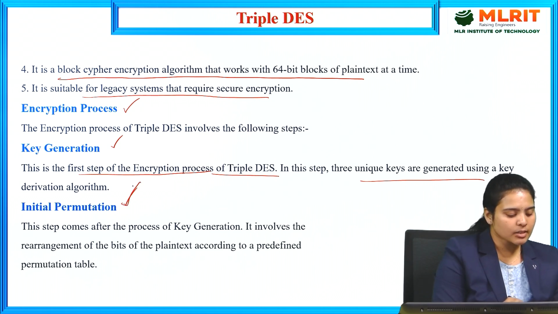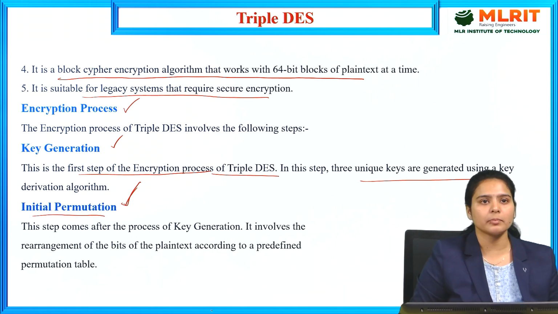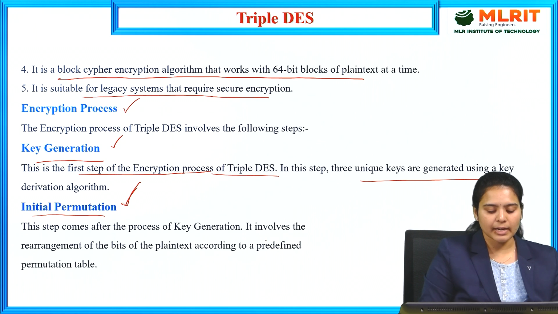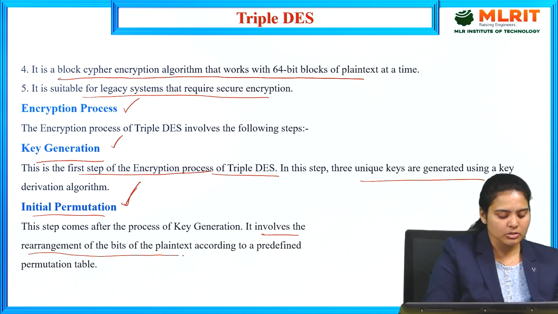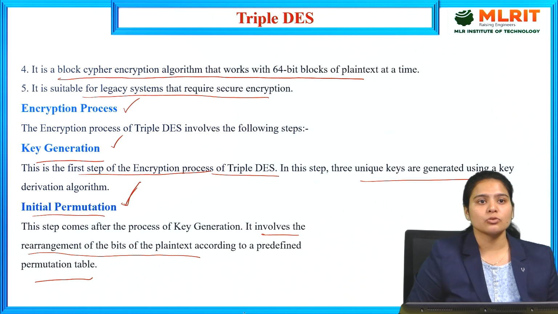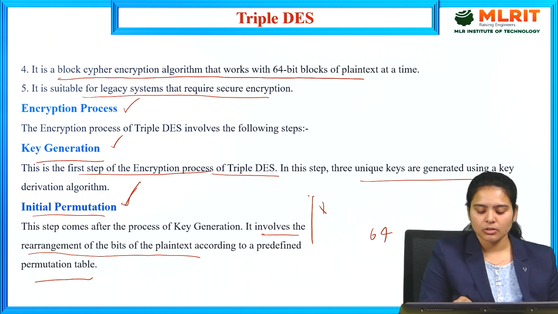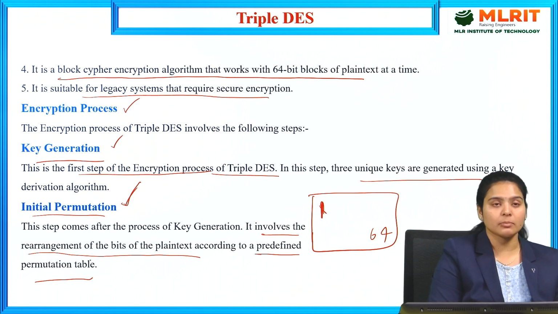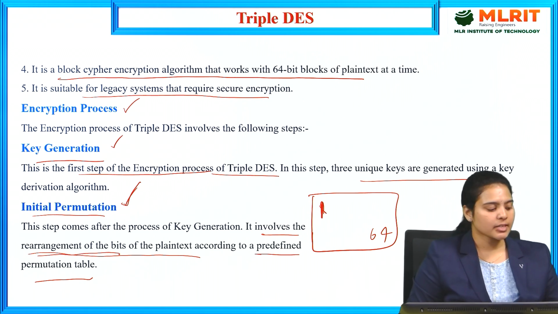The next one is initial permutation. Initial permutation comes after the key generation process. It mainly involves the rearrangement of the bits of the plain text according to a predefined permutation table. For the initial permutation table, we have taken one table of 1 to 64 bits, and we perform the rearrangement of the bits of the plain text. That is the initial permutation.